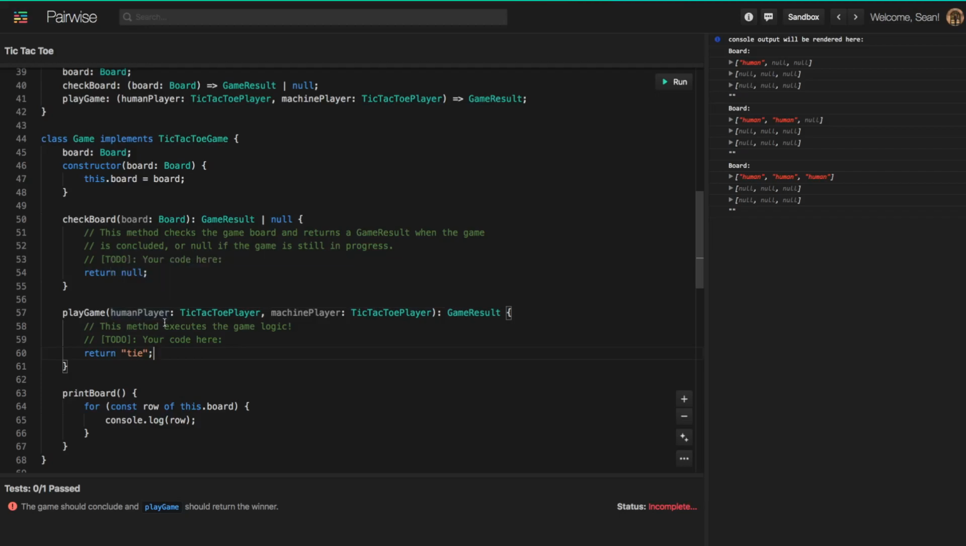And so to know if the game has finished, this method is going to use the checkerboard method. So we'll start here with this implementation.